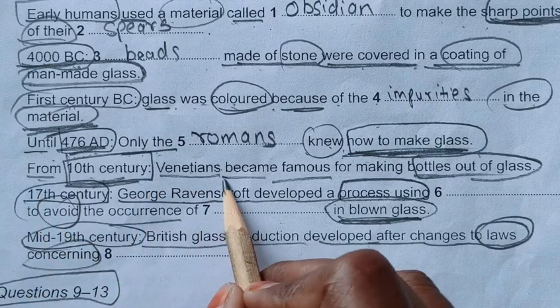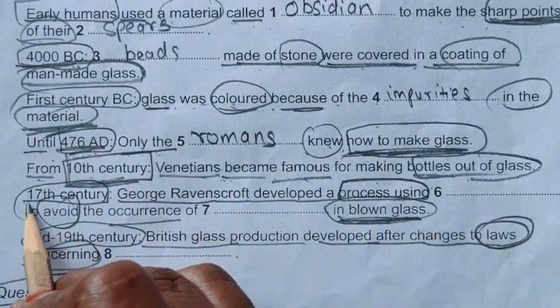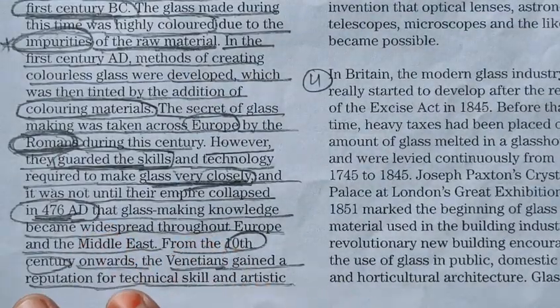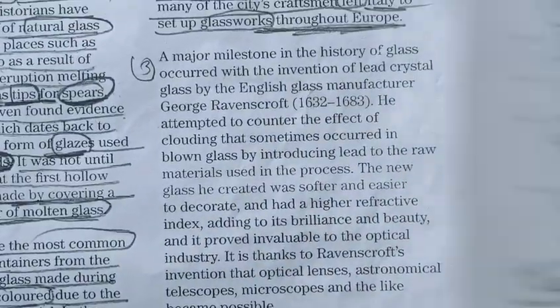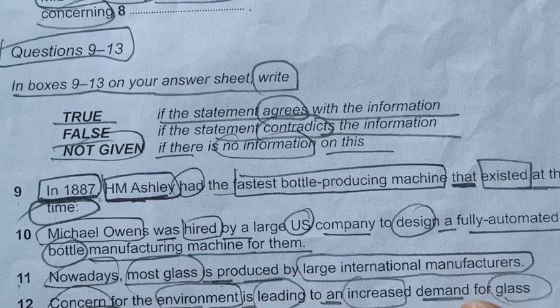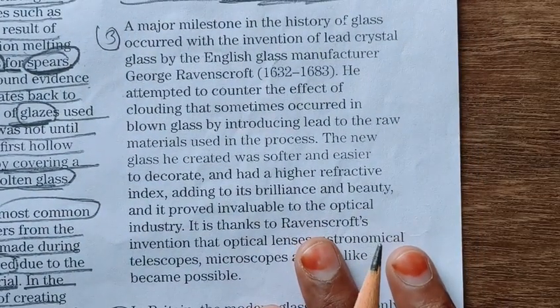From 10th century, Venetians become famous for making bottles out of glass. And here they are talking about the 17th century. So this 17th century we have not seen in this paragraph. And in another question type, they are asking for 1887. So we will move forward towards our third paragraph. So now let's quickly read our third paragraph.